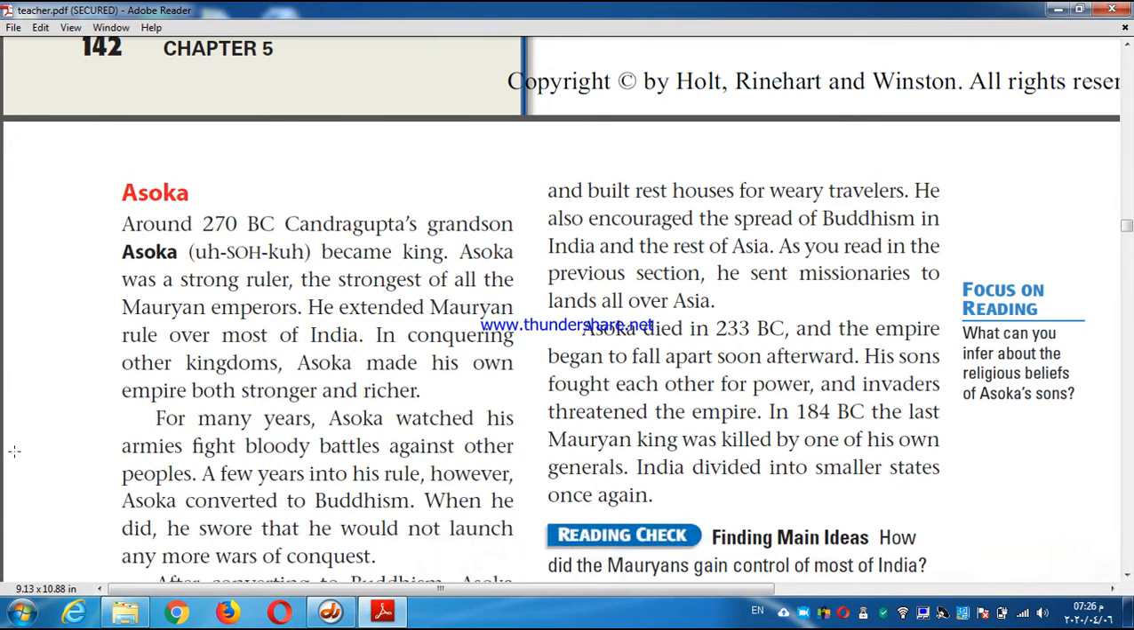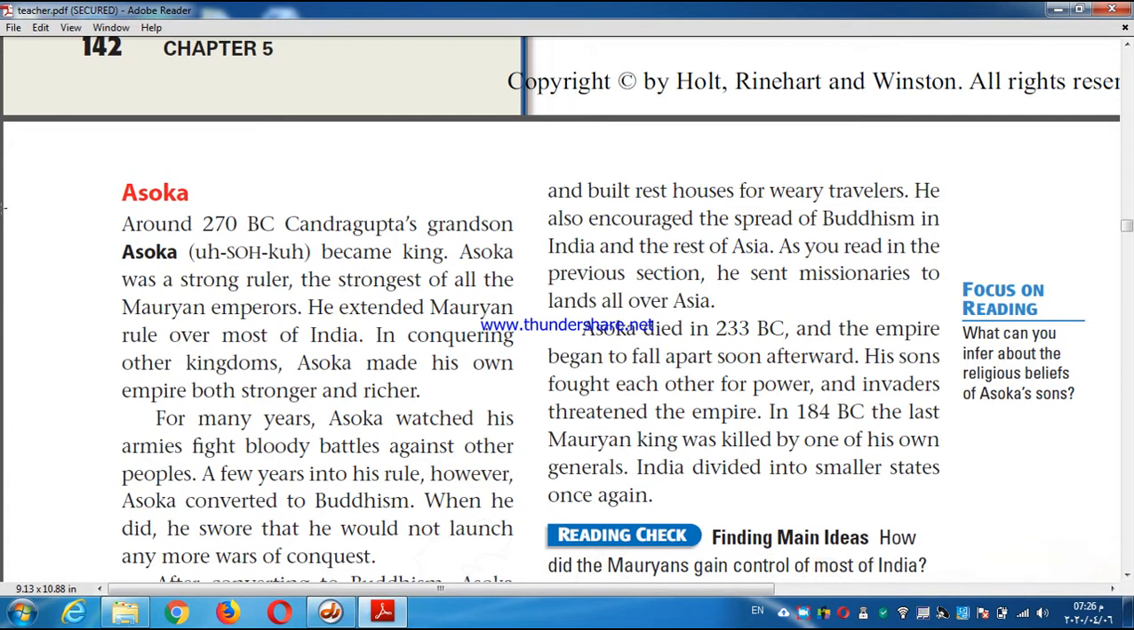How was India under Asoka's rule? Was India weak? We don't know. Was India strong? We don't know. Let's find out. How was India under Asoka's rule? India became strong and rich. Why? What did Asoka do?